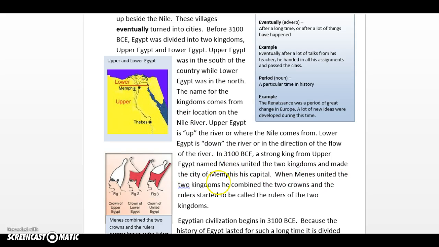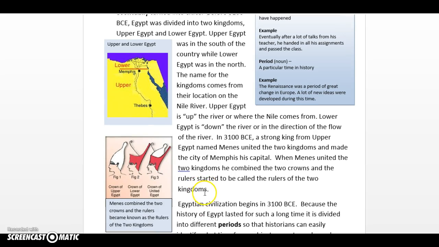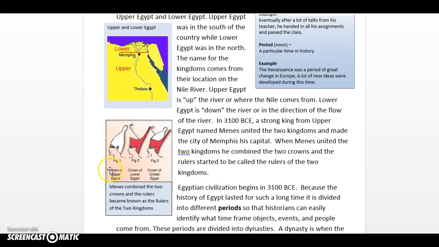When Menes united the two kingdoms, he combined the two crowns, and the rulers started to be called the rulers of the two kingdoms. Here you can see the crown of Upper Egypt, the crown of Lower Egypt, and then together the united crown of United Egypt. Menes combined the two crowns, and the rulers became known as the rulers of the two kingdoms.